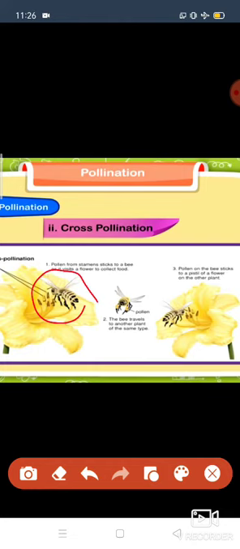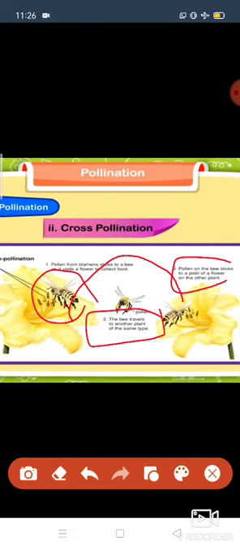After that it takes pollen grains, and the pollen on the bee sticks to the pistil of a flower on the other plant. Means after this the bee comes here to the female plant and sits on the stigma of a flower. After that the bee travels to another plant of the same type, and then pollination occurs.